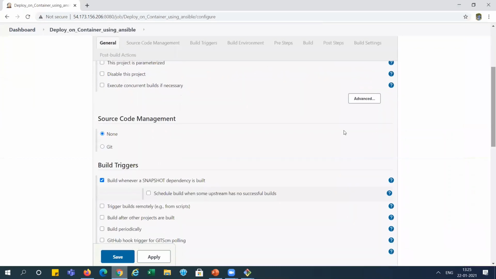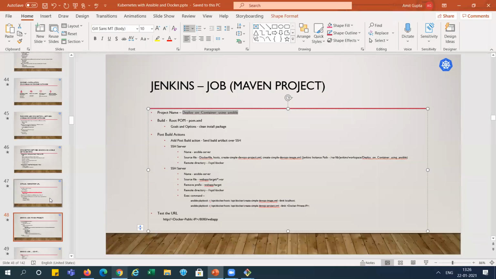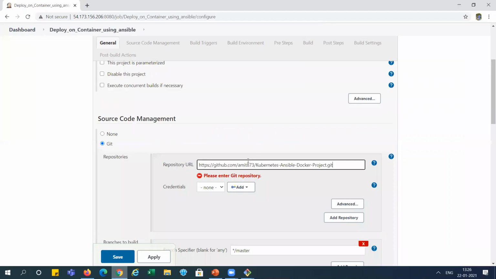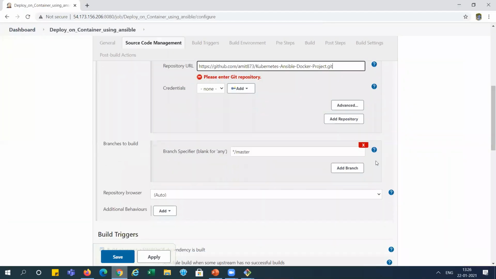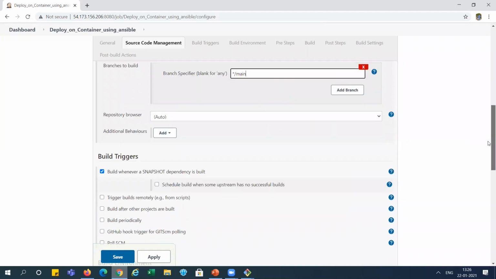Now you can see I'm entering the source code management URL. We already know this URL. I will explain the code and other things in a while. I'm using the main branch instead of master. If you're using master, then you can leave it as is.